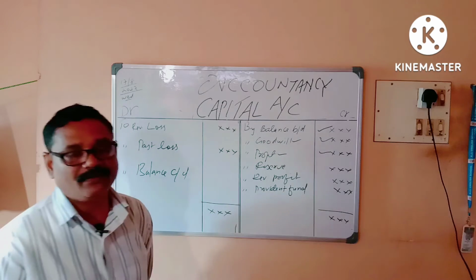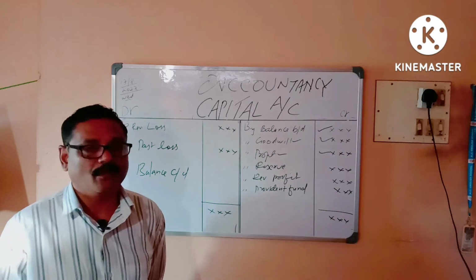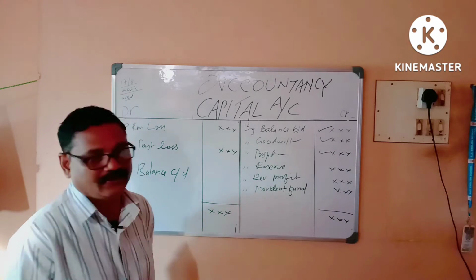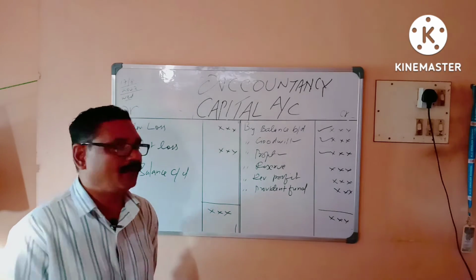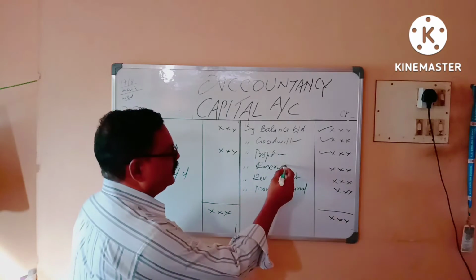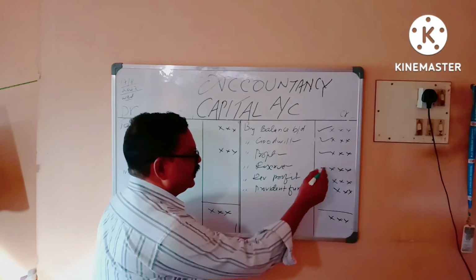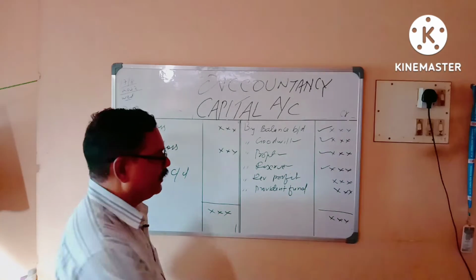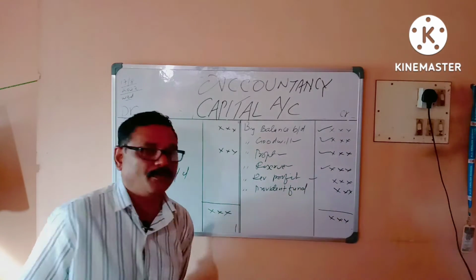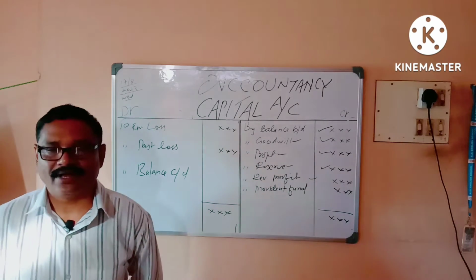See, reserve. Similarly, like past profit, we will be given general reserve or any reserve item in the balance sheet. That we have to distribute in old ratio to the old partners. That is called reserve. Then revaluation profit. Revaluation profit is the profit which is obtained from the preparation of revaluation account.